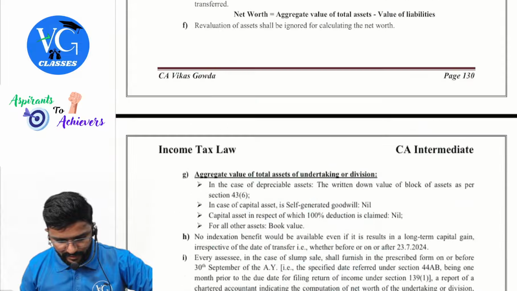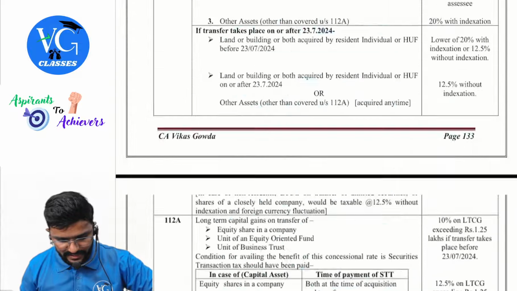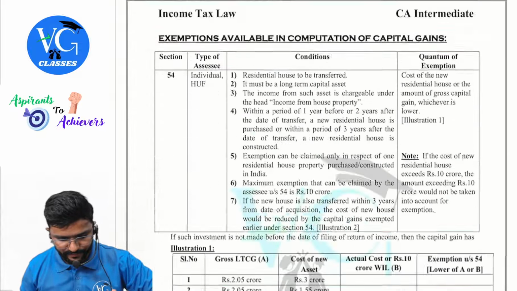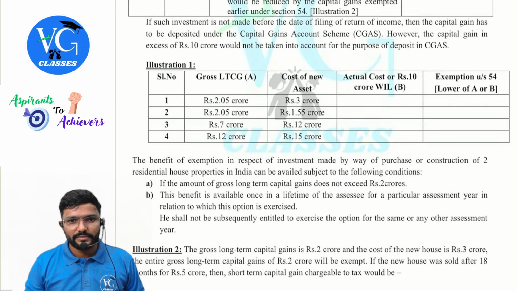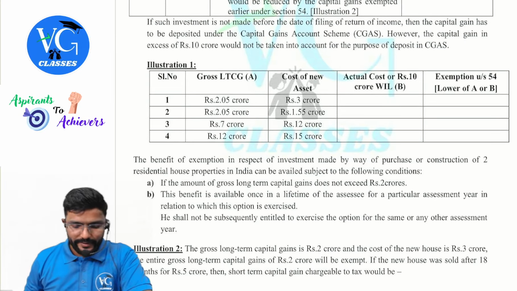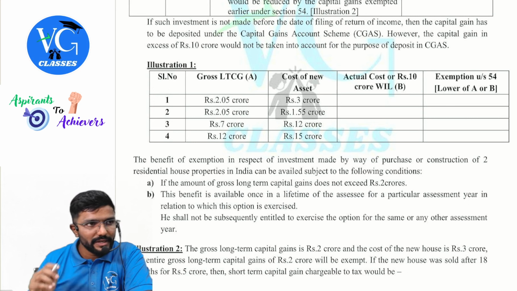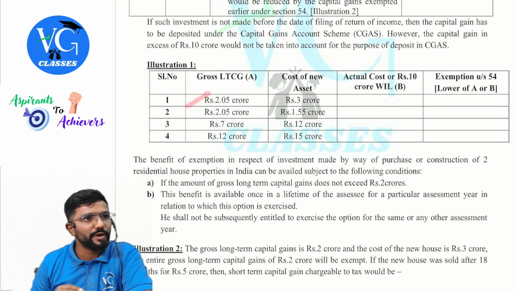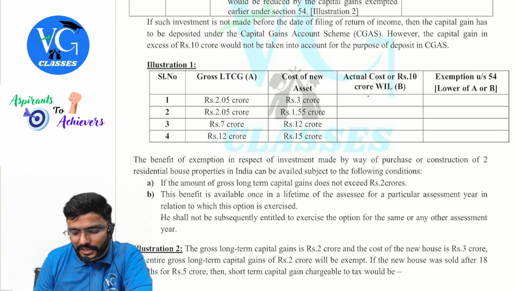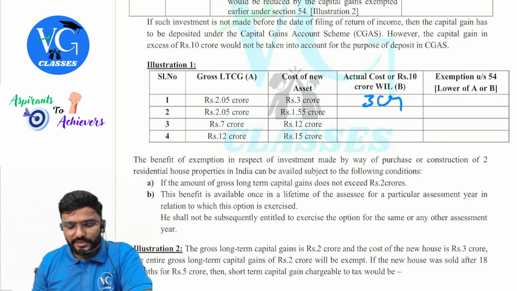This is a part of my regular provision book, but still I will take an example and explain. You can observe: gross long-term gain, assume 2.05 crore, and cost of new asset is 3 crore. How much will we take here? 3 crore only. What is the exemption available?